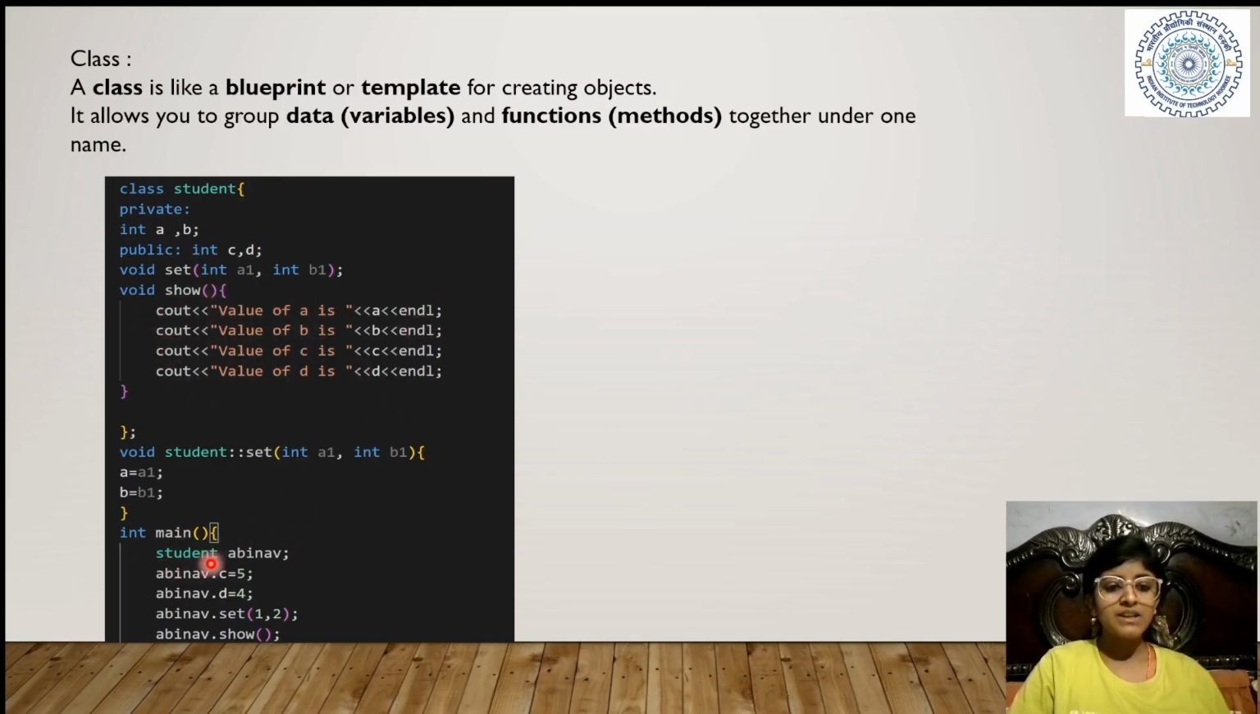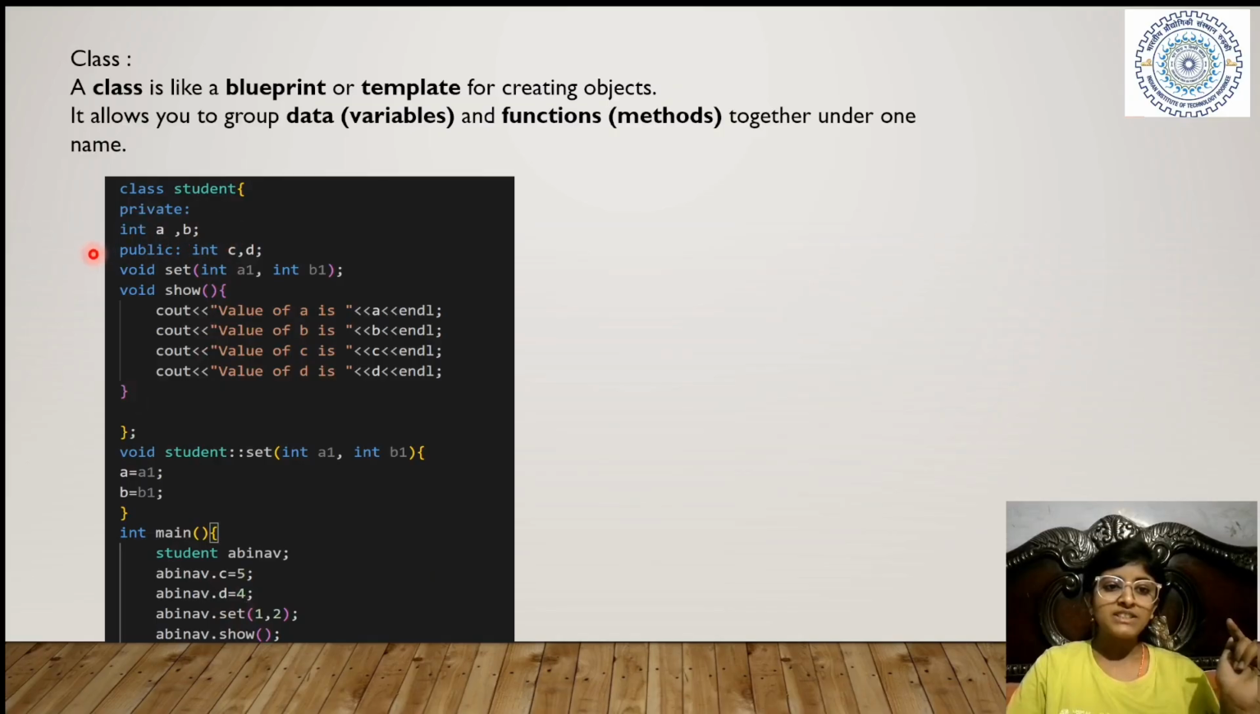Now in int main, I have made an object of the class student, named Abhinav. If I call a variable related to it, which is c, Abhinav dot c, I can give its value 5. Abhinav dot d, I can give its value 4. If I write Abhinav dot a, it will be wrong because, sorry, it's a private variable and it can't be called like this.